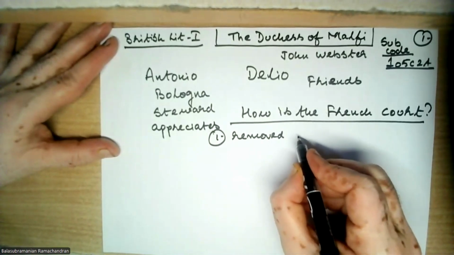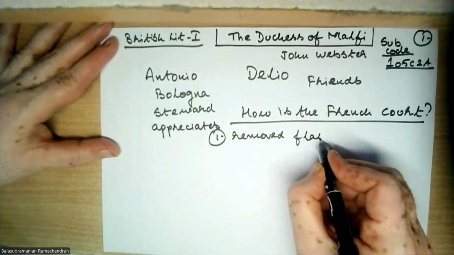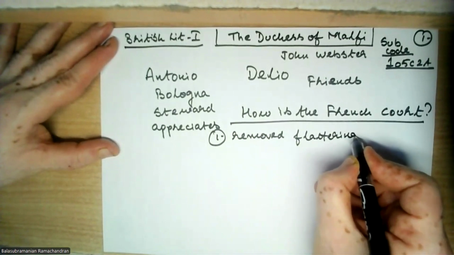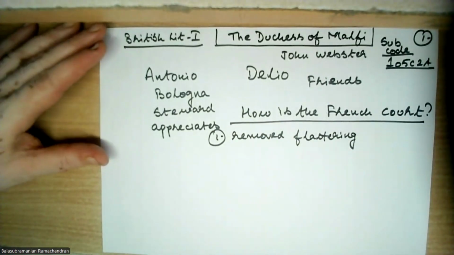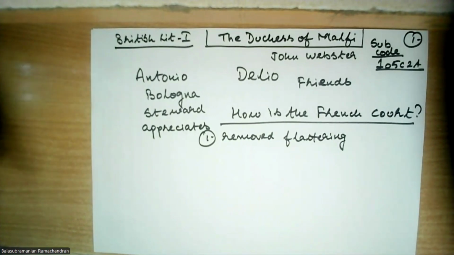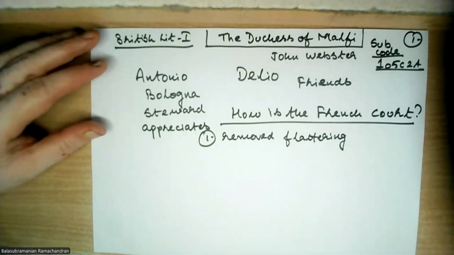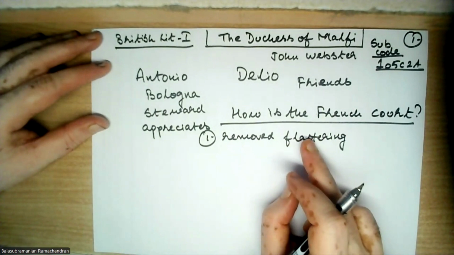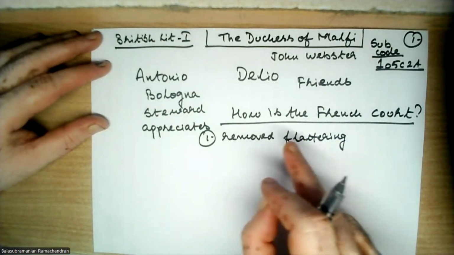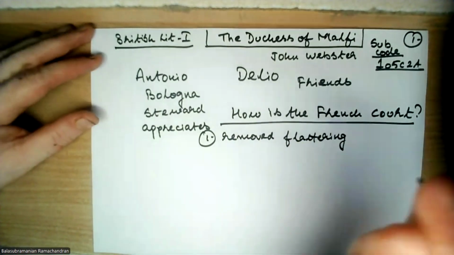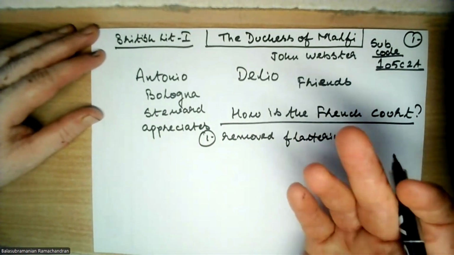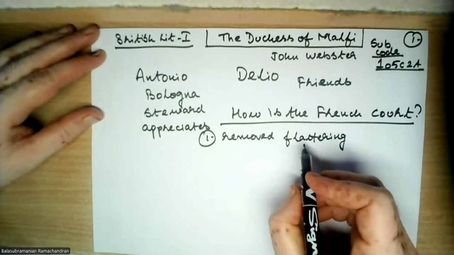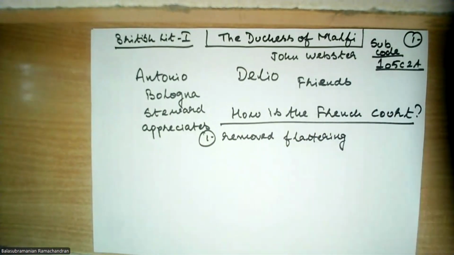He has removed flattering sycophants. What do you mean by flattering? A person who keeps on talking about very small things, who keeps on flattering you, who keeps on praising you. The way in which he praises you will be for very ordinary things. That is called flattery. Praising a person where there is no scope for praise, that's called flattery. So he has removed all flattering sycophants.